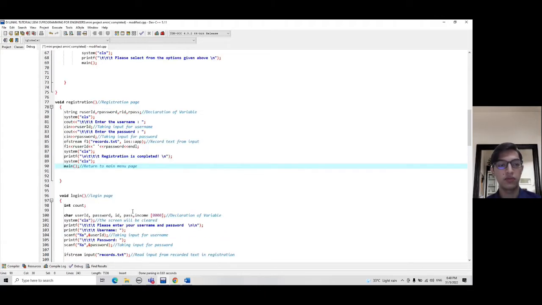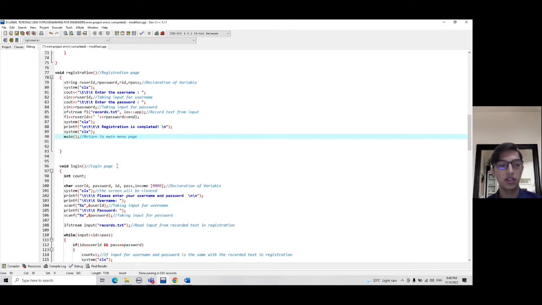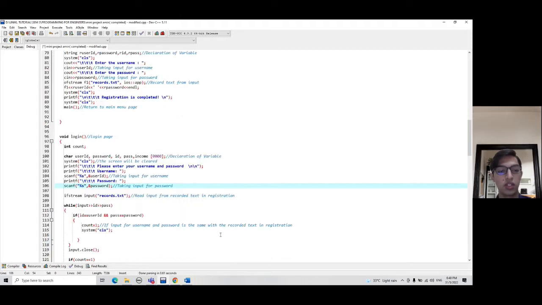Okay, the next one is for case number 1, which is login. So I use void login, and I use integer count since we are going to use count 0 or count 1. So, declaration of variables: the variables used are user ID, password ID, pass, and count. After that, the screen will be cleared, and there will be a display to enter your username, and a display to enter your password. You enter your password.